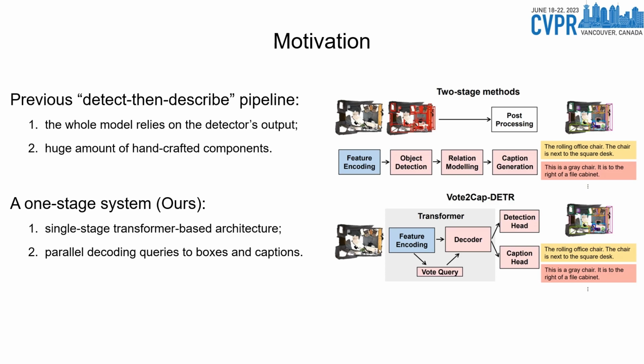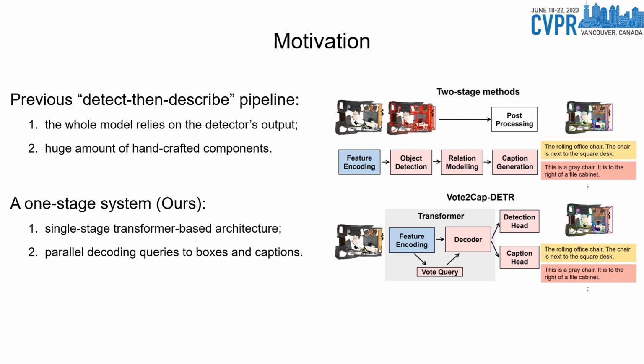Because of the serial and explicit reasoning, the captioning performance highly depends on the object detection performance, which limits the mutual promotion of detection and captioning. The heavy reliance on handcrafted components introduces additional hyperparameters such as radius in 3D operators, proposal neighbors, and non-maximum suppression for post-processing, leading to suboptimal performance given the sparse object surface and cluttered object distributions among different indoor scenes.